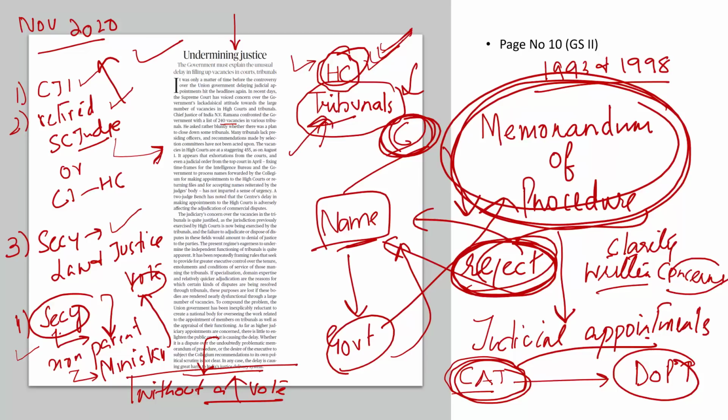This editorial says that there are many tribunals which lack presiding officers, and the recommendations of the selection committee have not been acted upon. That is why the editorial says the government must explain the unusual delay in filling up vacancies in courts as well as the tribunals. That is what you need to understand from this editorial.